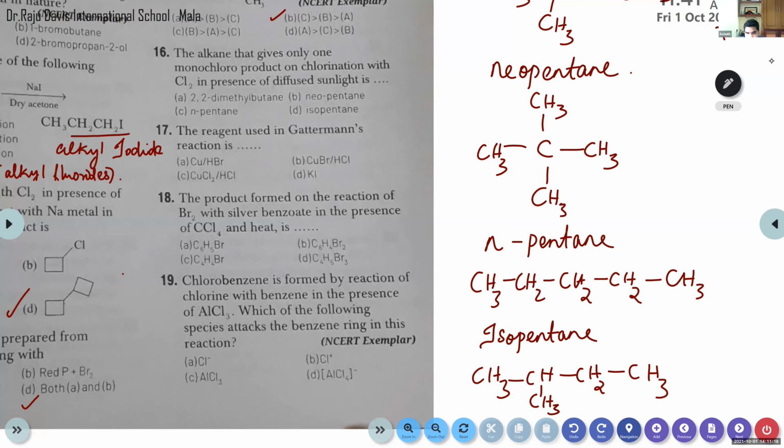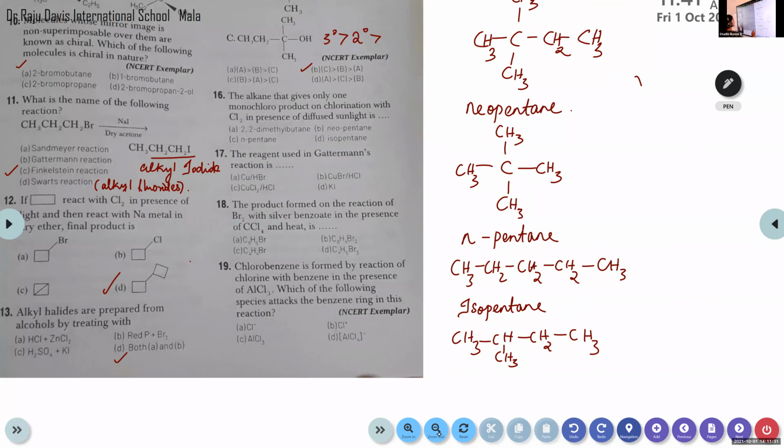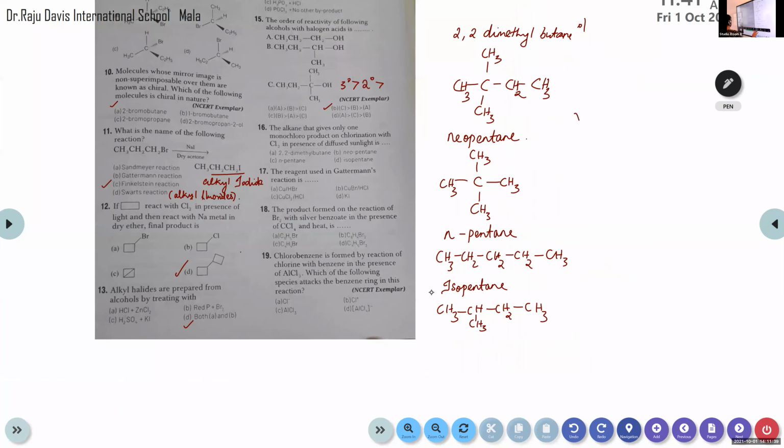Yeah. Which one? Ma'am, can you reduce the size? I can see the writing about neopentane. Okay, okay. What about now? Is this visible now? Yes, ma'am. Okay.